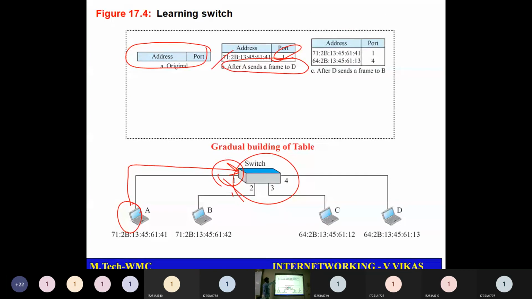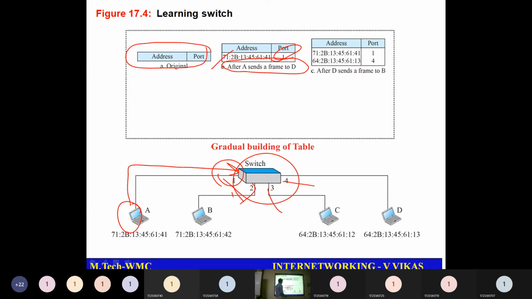After D sends a frame to B, initially I don't know where D is available, so I will flood that information on ports 2, 3, 4. Initially we do it like that when information is not available. Only when I can see the destination will I forward on that particular link. If I don't have information, I will just broadcast.